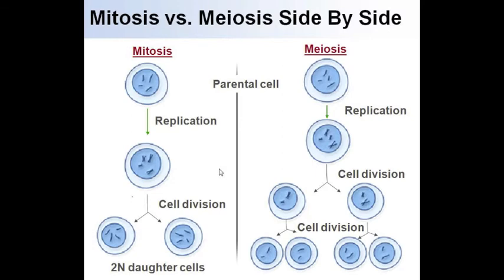In both meiosis and mitosis, the chromosomes duplicate during interphase. Prophase 1 of meiosis differs from prophase in mitosis because crossing over occurs between homologs, forming chiasmata. The crossing over results in genetically unique cells, while in mitosis clones are produced. In mitosis, two diploid daughter cells form, and in meiosis, four haploid daughter cells form.